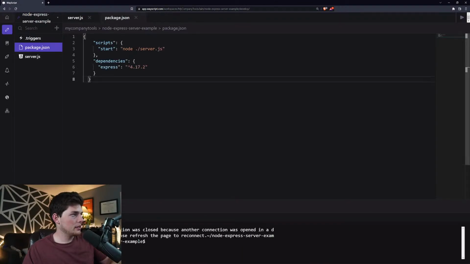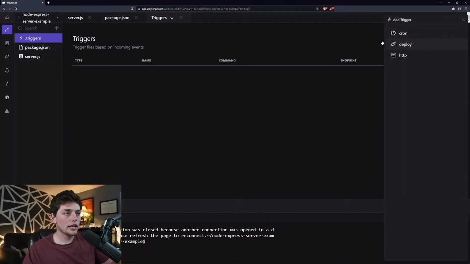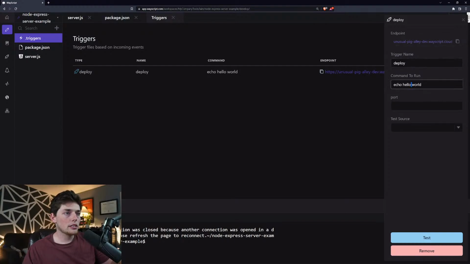All right. So all we're saying here is whenever we call the node command, it's telling us where that code lives. So we'll need to call that, and we can do that with a deploy trigger. So with the deploy trigger, we can say npm install or just i, and we'll need a second command.